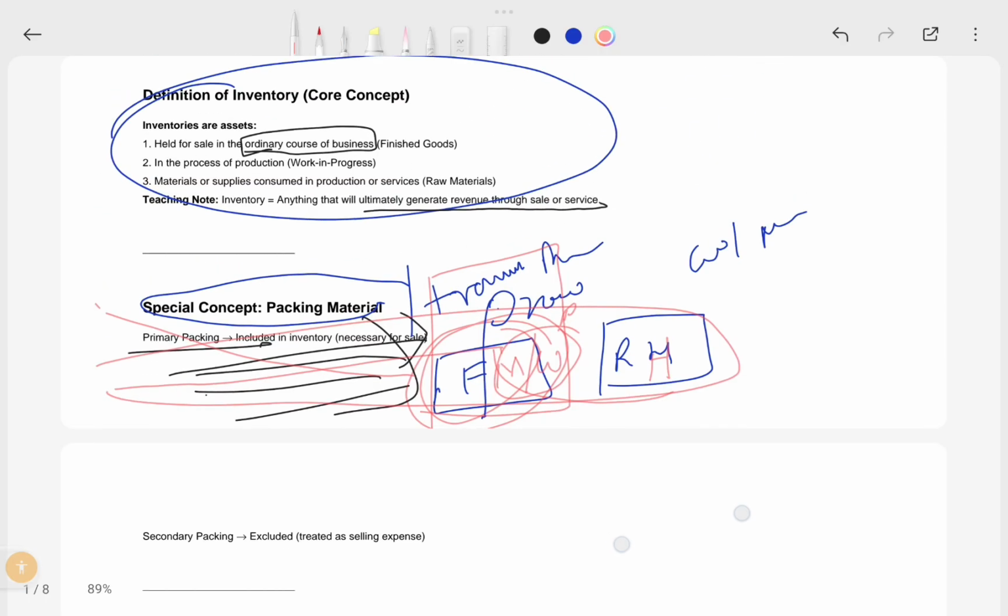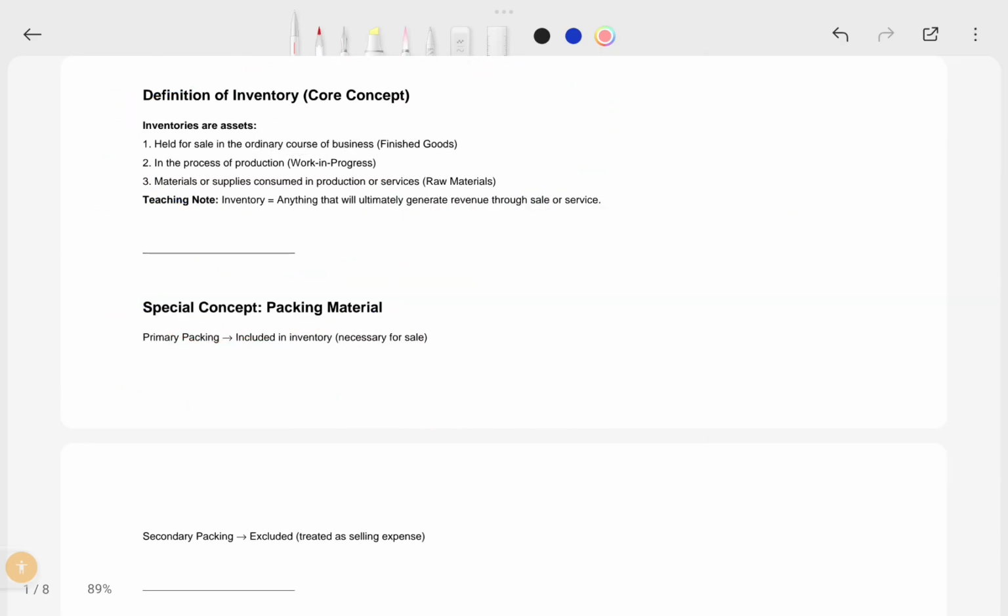In a few cases in questions they will ask like this: the transport cost till the item is available for sale, not only at the factory, even at the retail house. If they mention until the retail house, you have to include the transport cost as per the customer contract, or as per the production process, or the conditions or situations.